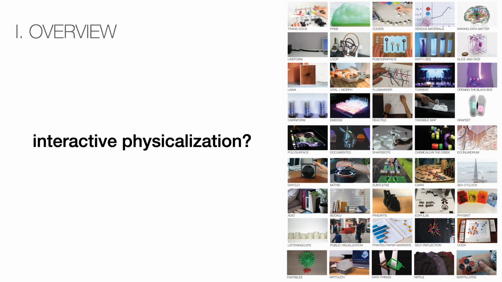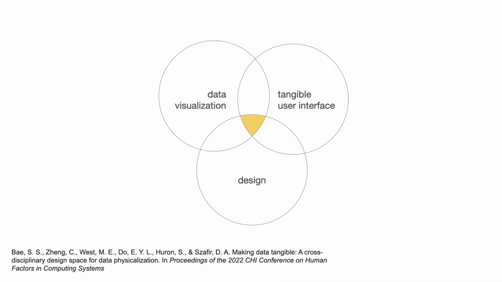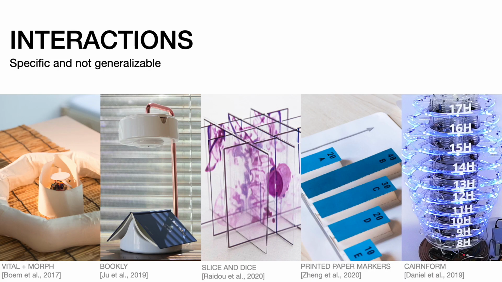Most physicalizations are static data representations, but we as a community know that interactions are critical for working with data. So naturally we ask, how can we create interactive physicalizations? But creating interactive physicalizations is difficult because it requires cross-disciplinary knowledge in various domains, including visualization, fabrication, and electronics. And because of this challenge, I argue physicalization as a field lacks generalizable approaches, particularly for its interactions.